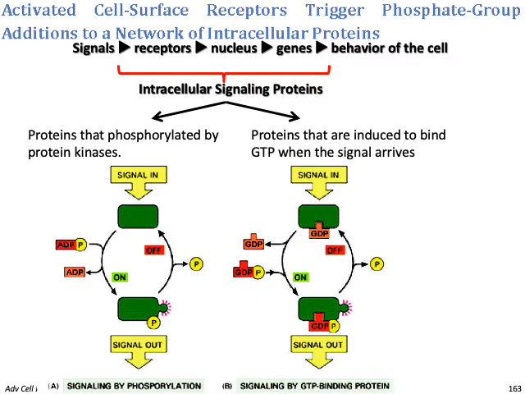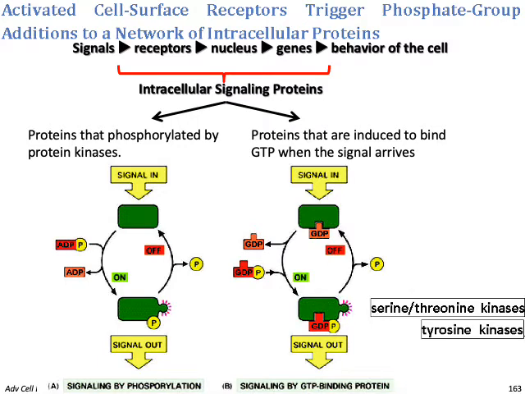You can see here in the first figure that once the signal is in, this leads to activation of the kinase by the use of ATP. This leads to addition of a phosphate group on the substrate, and then the signal is conveyed. In the other case, when the signal is in, GDP is changed for GTP, and hence the signal is conveyed to the other molecule, and then the signal is moved on through the cell. Most of the kinases are serine, threonine, or tyrosine kinases.